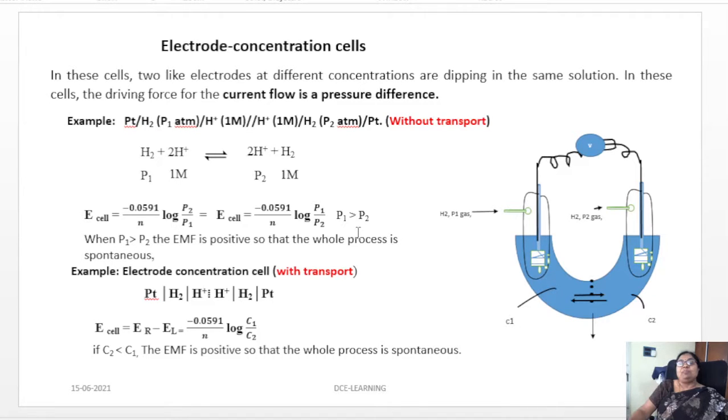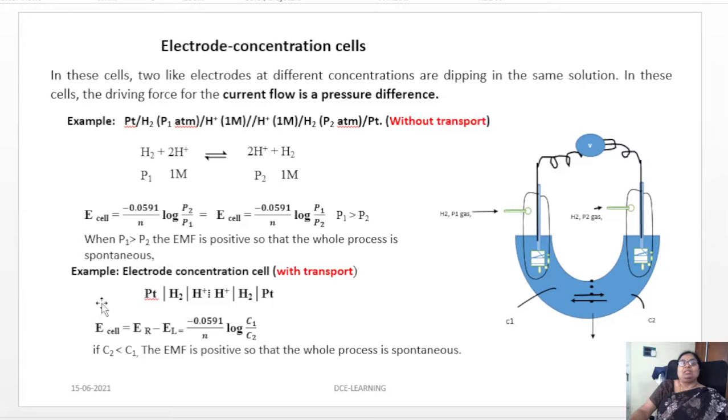If P1 is greater than P2, it is reversed: instead of P2 by P1, we write P1 by P2. When P1 is greater than P2, the EMF is positive. Once the EMF is positive, the whole process is spontaneous in nature.